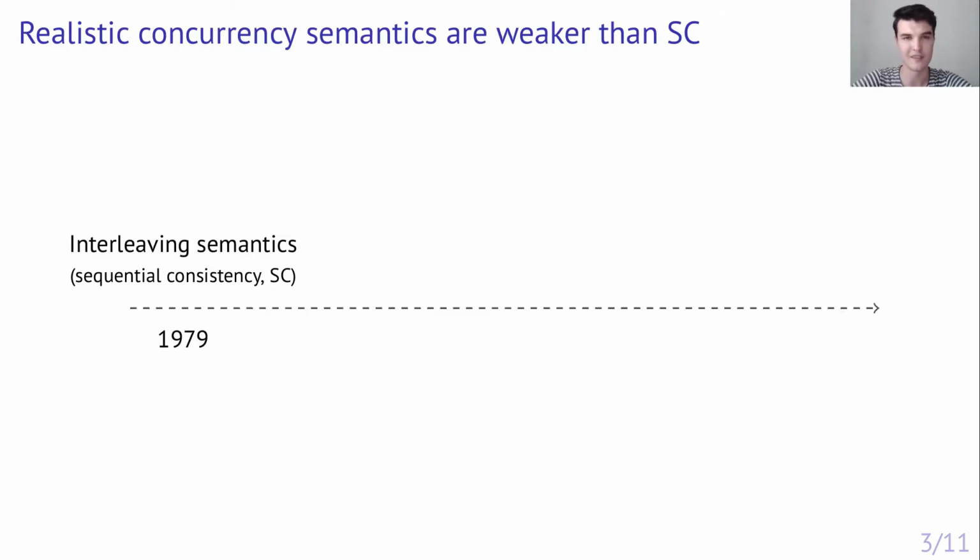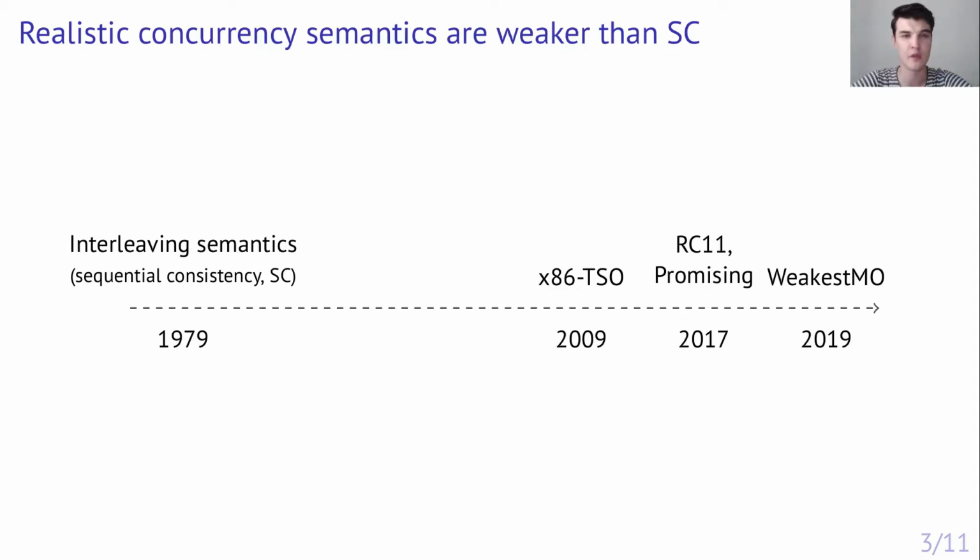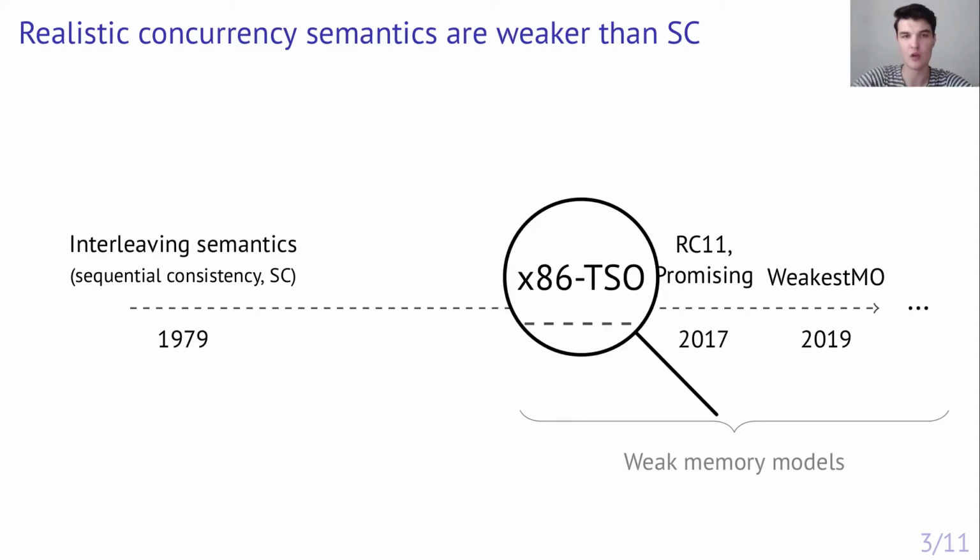Meanwhile, a realistic concurrent semantics, used for a hardware architecture or a programming language, should take into account possible optimizations that could be performed during the execution. These optimizations, when performed in a concurrent setting, may lead to behaviors that are not allowed under sequential consistency. More possible behaviors imply weaker guarantees for program execution, and this is why the semantics, or memory models, are called weak. Now let's see how a program can be executed under one of such models, namely x86 TSO.